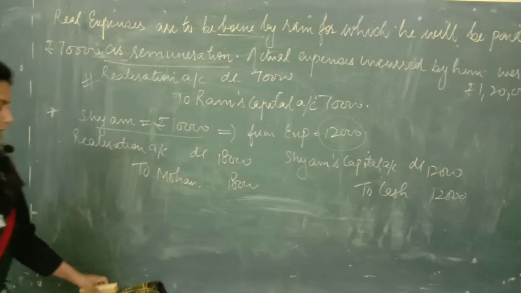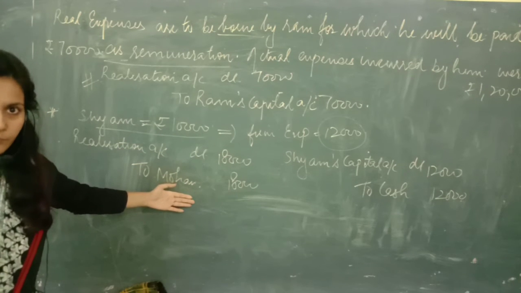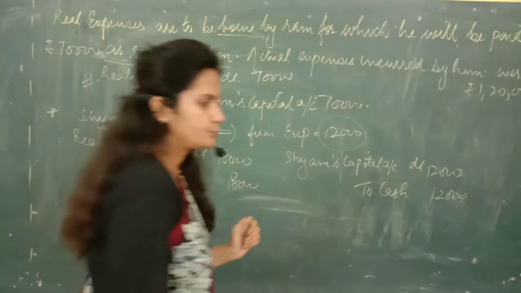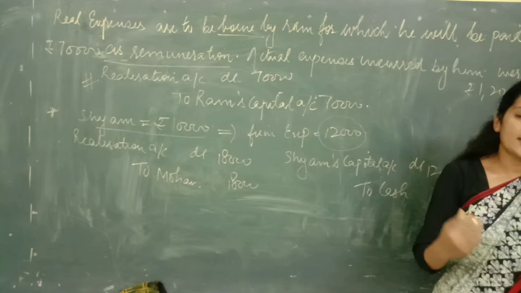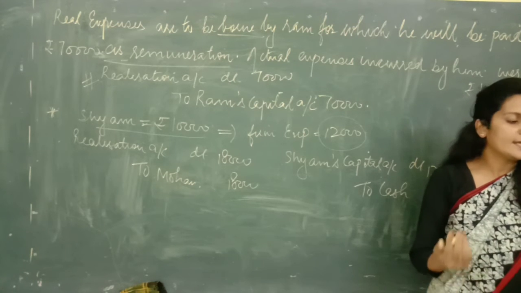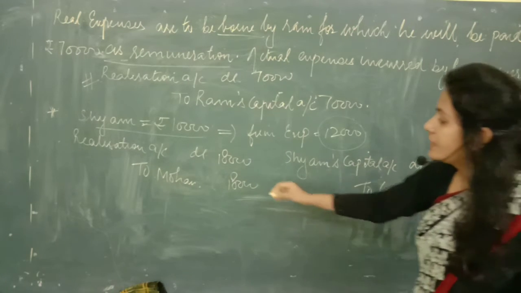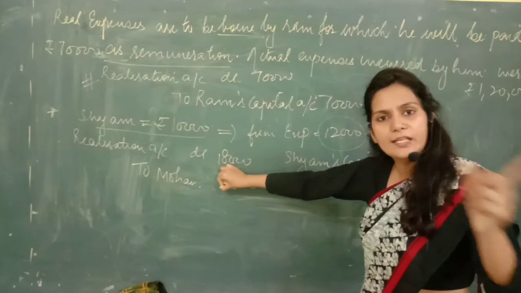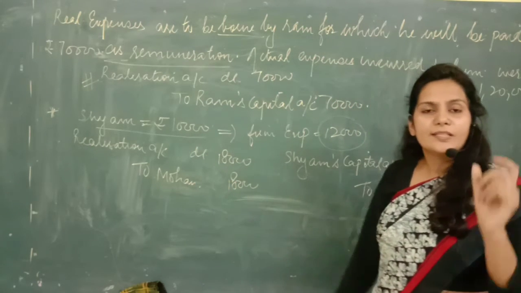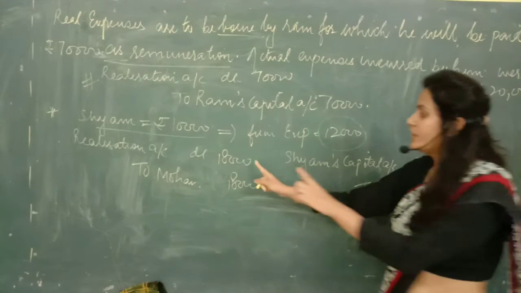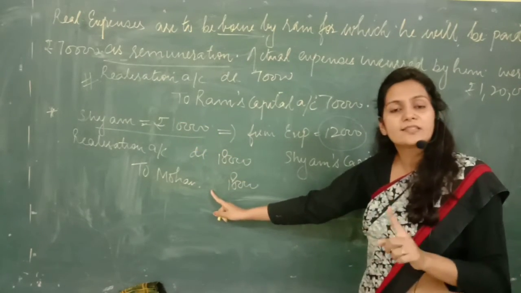Now what Mohan is saying is that, no doubt you are paying me the remuneration, but now write further, that he agreed to take over stock worth rupees 18,000 as his remuneration. Now he is saying that instead of making a cash payment to me later on, see, if the entry is realization to Mohan, it means that we are just adding this rupees 18,000 in his claim. His claim has increased by this entry.